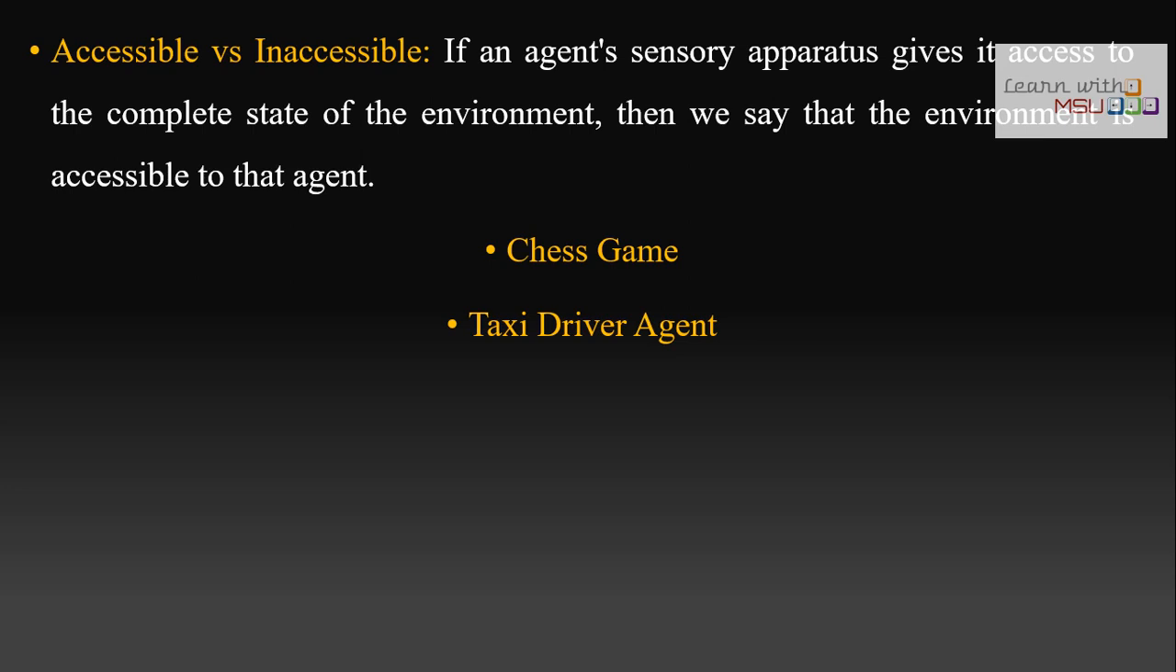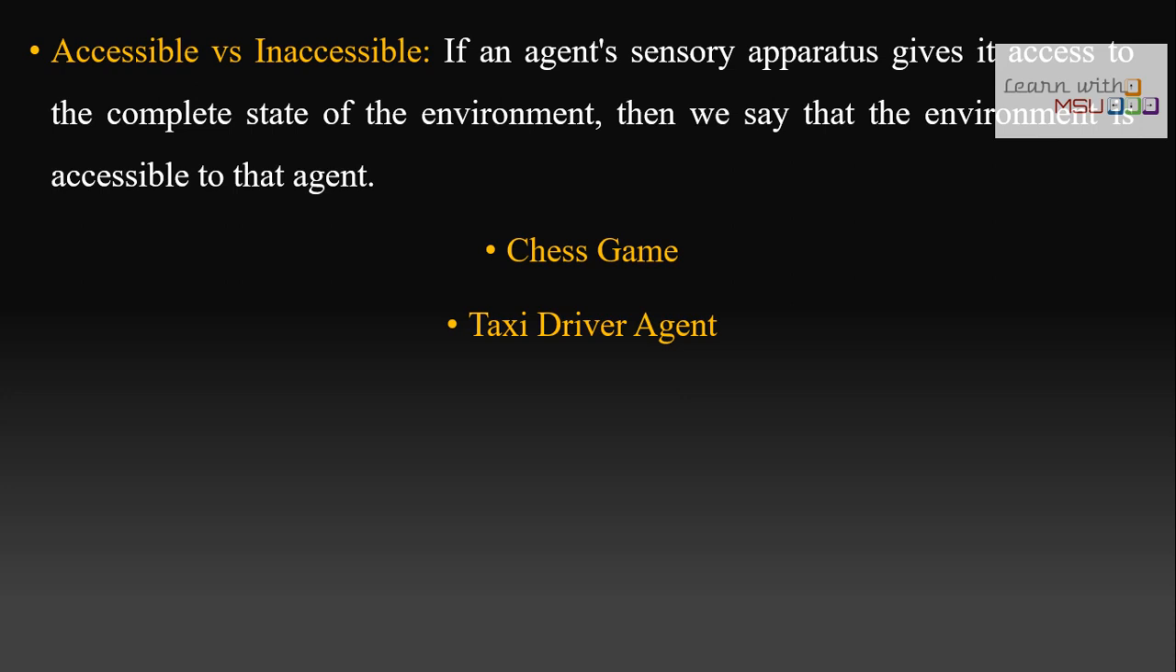So the first type is accessible versus inaccessible environment. If an agent's sensory apparatus gives it access to the complete state of the environment, then we say that the environment is accessible to that agent, which means the agent can access the complete state of the environment. We are calling this an accessible environment. For example, in a chess game you can access the complete state of the environment, which can be done by both the agents. If not, the environment is called an inaccessible environment, which means that partially you can access and partially you can't.